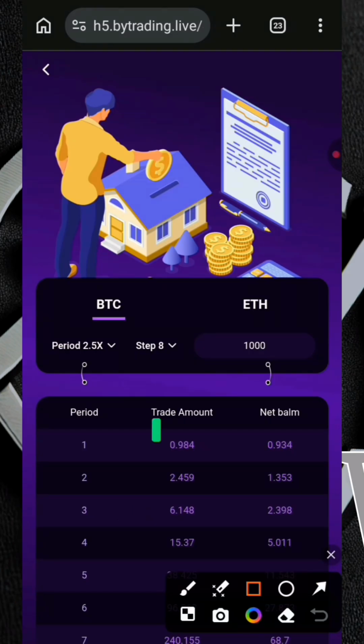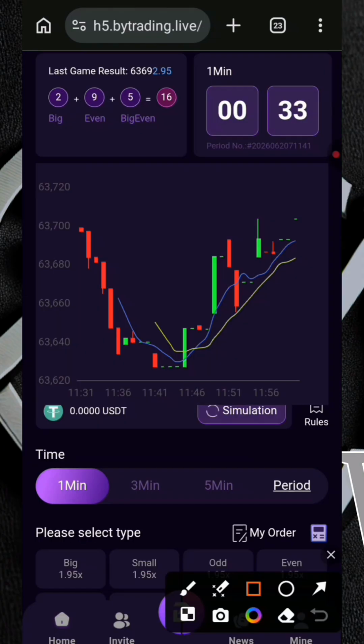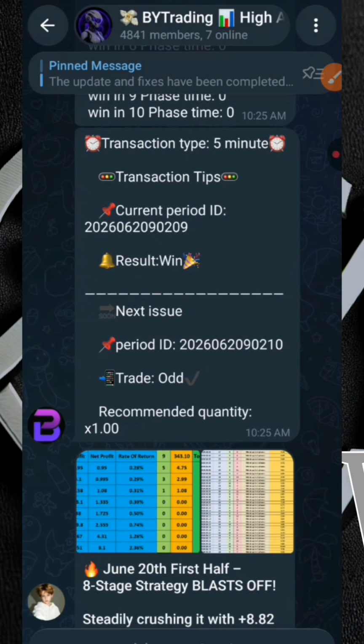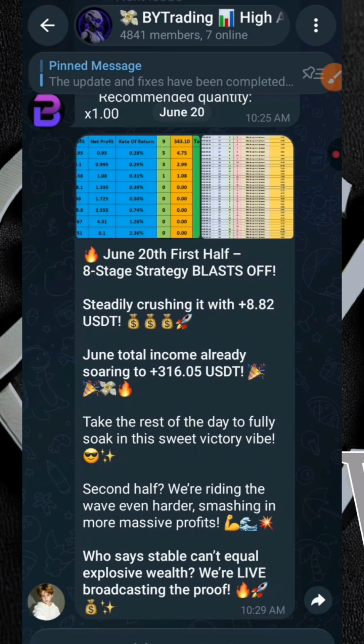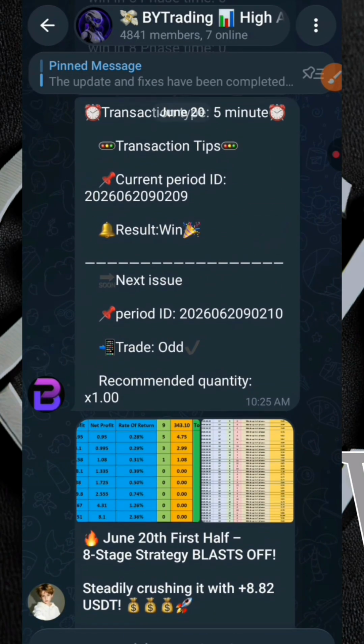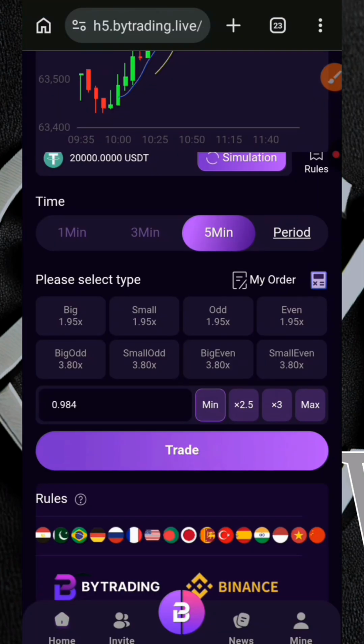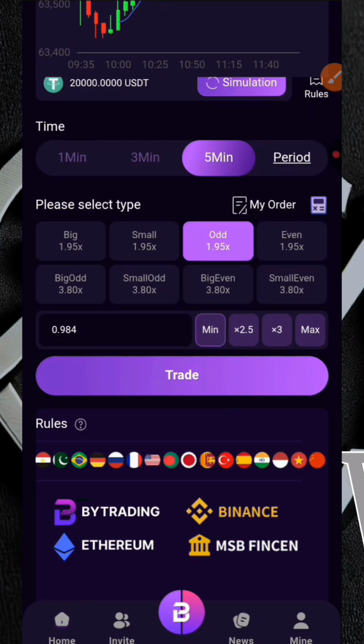Now right now, let me take you back. Going back, let me actually show you how you can take a trade accurately. Remember, take note of this countdown, because when the countdown gets to around 10, you won't be able to place trade any longer. So before this countdown gets down to 10, let's go ahead and place a trade. So guys, assuming that this signal given to us earlier is correct, I said they drop signal 2 times daily. Assuming that we are going to take this signal, they said over here that we should trade odd. Simply come over here and I'll trade odd, fixing a quantity of 1x, which is odd 1x right here.